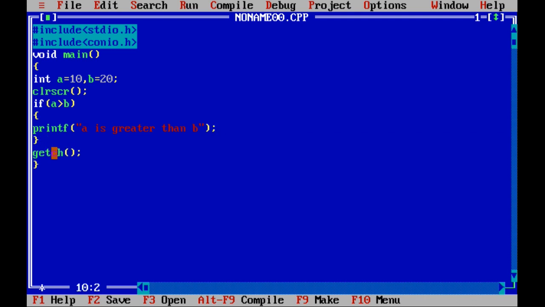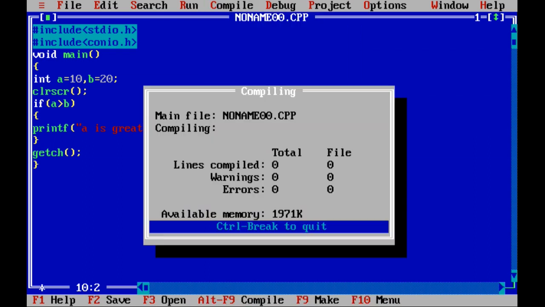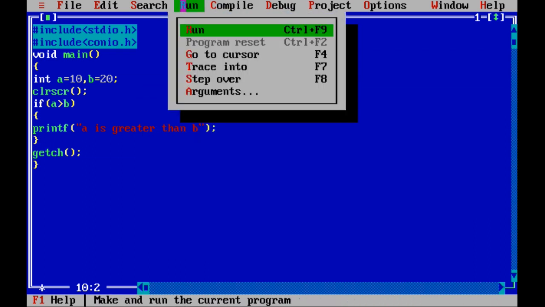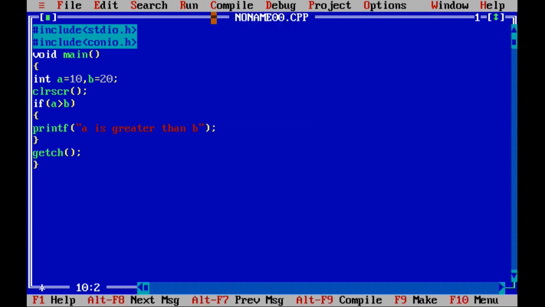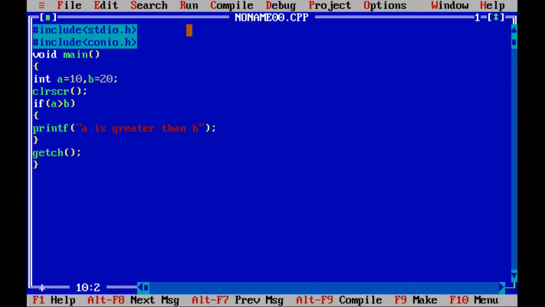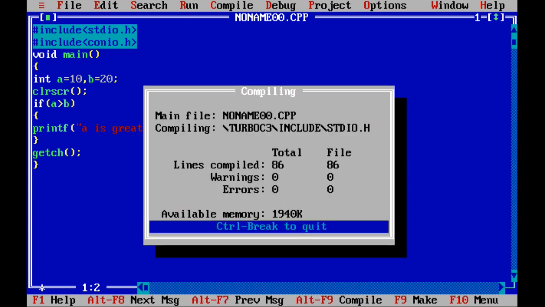Now this is the program. After this, you need to compile the program. You are not getting any errors or warnings. After this, run the program with Control F9. Alt F9, and then Control F9. Now you will be getting the answer. So what are you getting here? Why are you not getting the output?